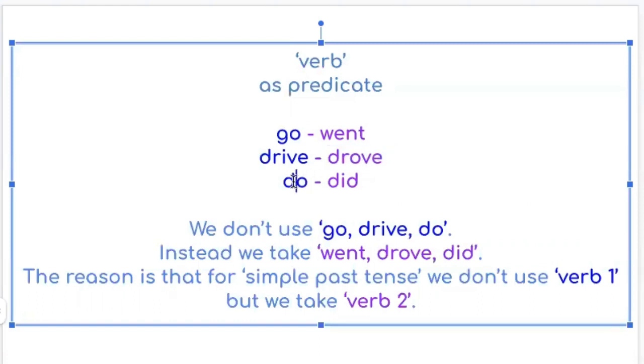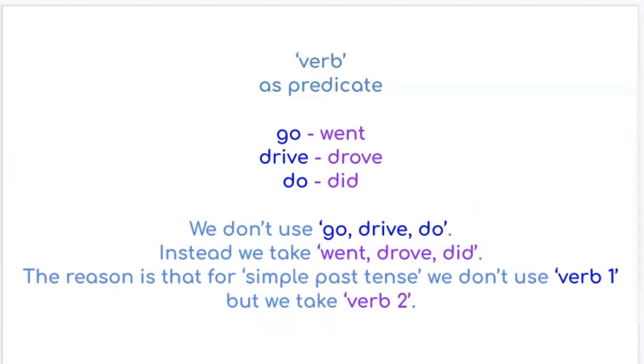And we have do, and we use the verb 2, did. We don't use go, drive, do. Instead, we take went, drove, did. Why? The reason is that for simple past tense, we don't use verb 1, but we take verb 2.